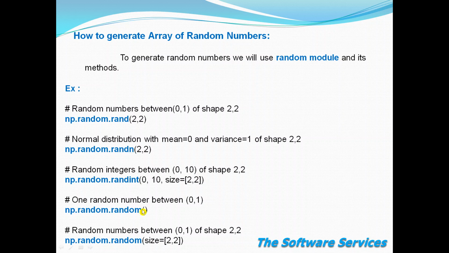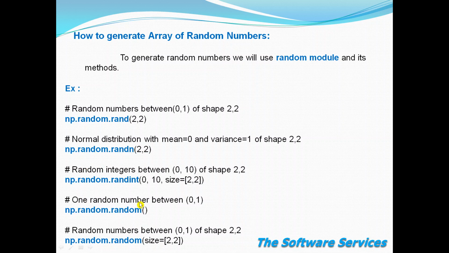If you want to generate that kind of thing, you simply write np.random.randn(2, 2). Randn means it will generate normally distributed numbers. Whatever shape you want, you pass that shape as an argument to this method.